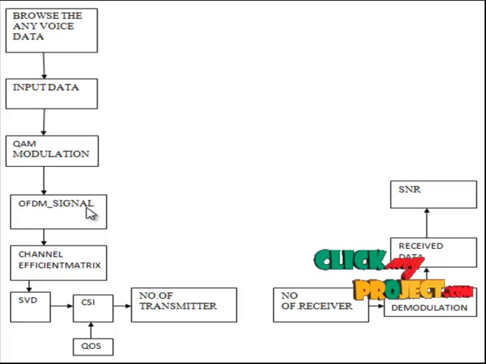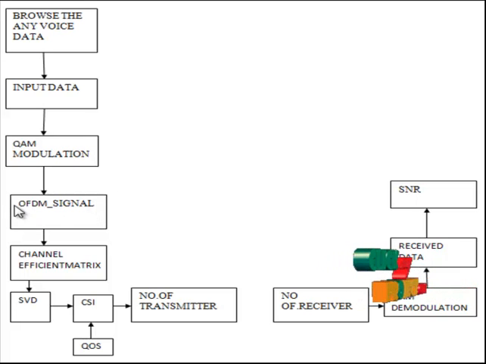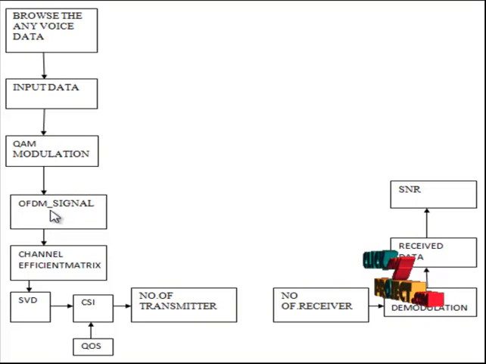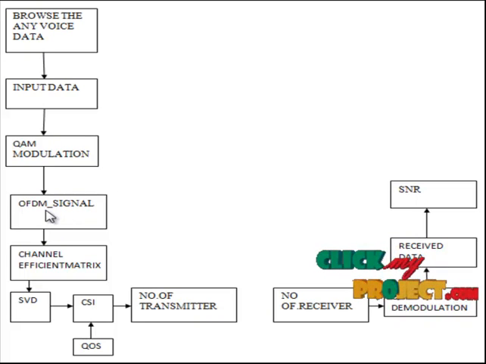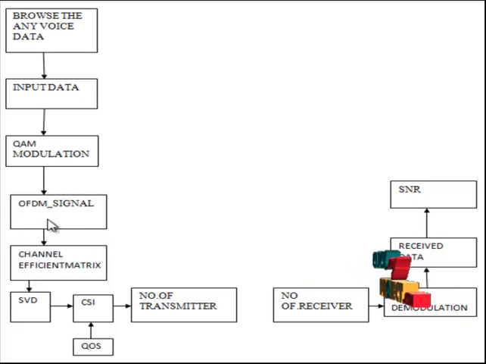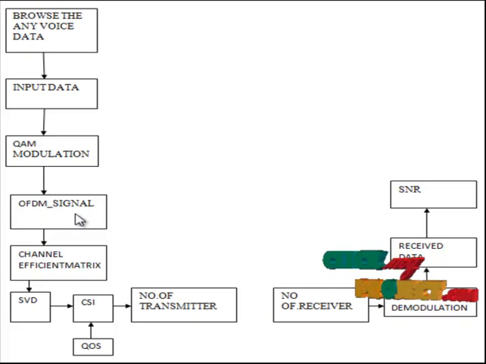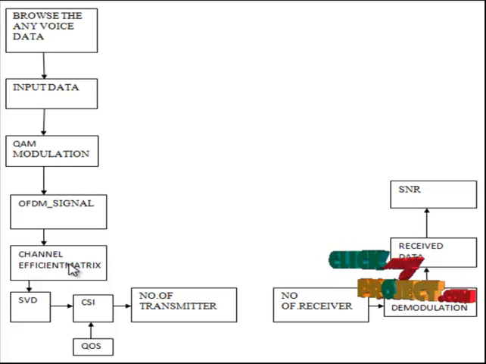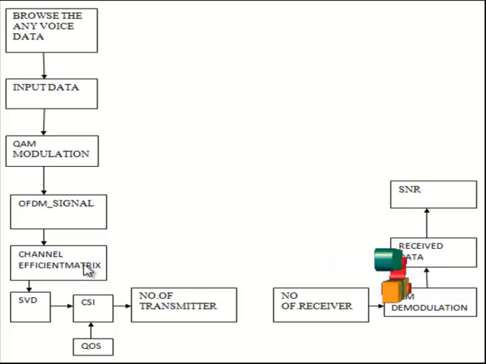The OFDM signal process is the orthogonal frequency division multiplexing signal generation. It is the easiest method of signal generation. In this method, every channel transmits the OFDM signal on a separate frequency. Then the OFDM signal is passed through the channel coefficient matrix, which is used for channel allocation.